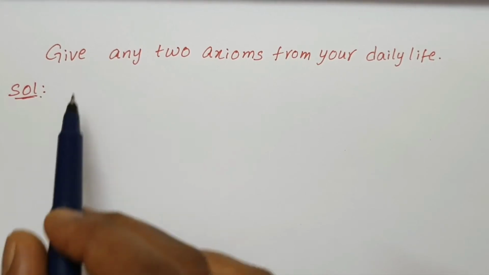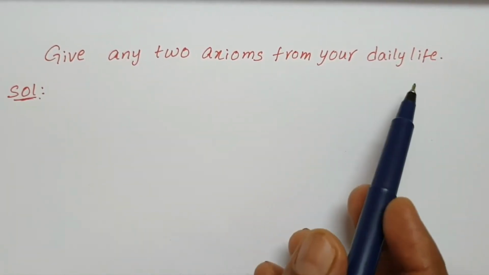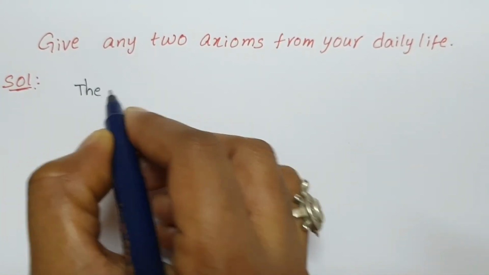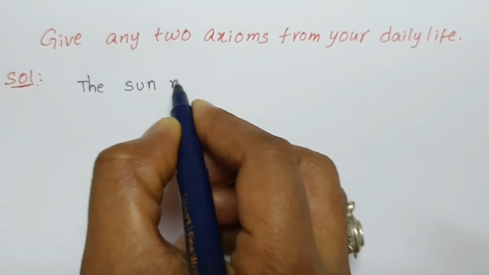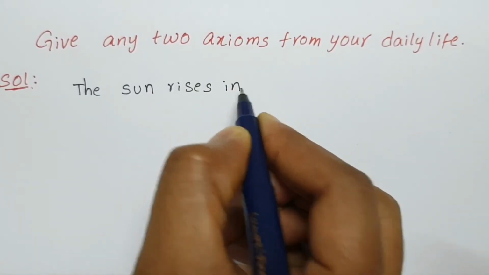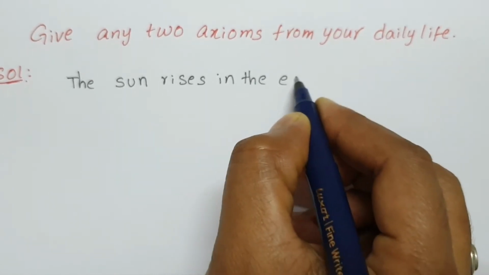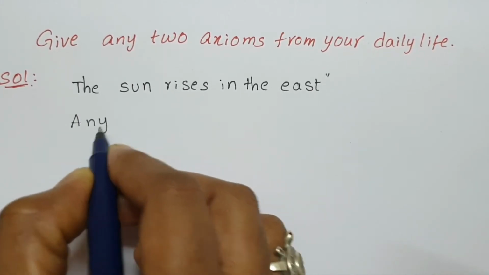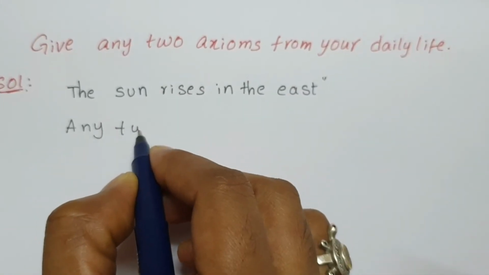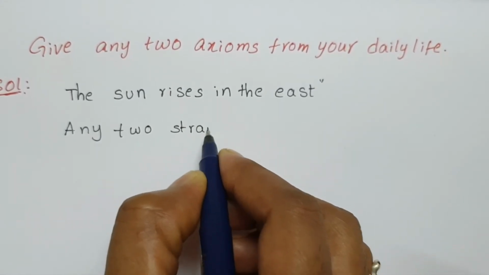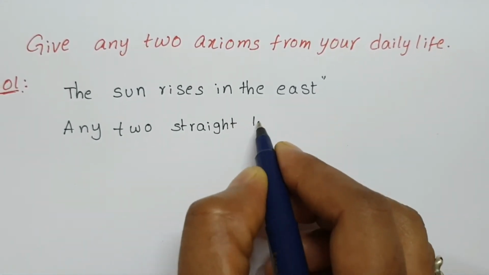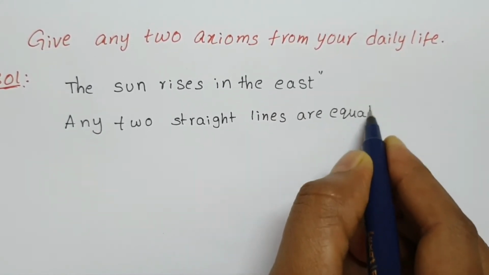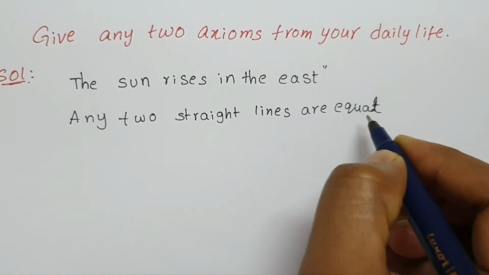So one of the problems: give any two axioms from your daily life. One example axiom is the sun rises in the east. And another one, any two straight lines are equal.